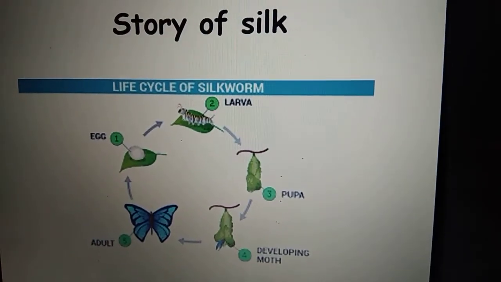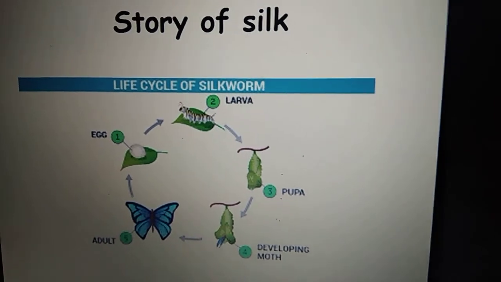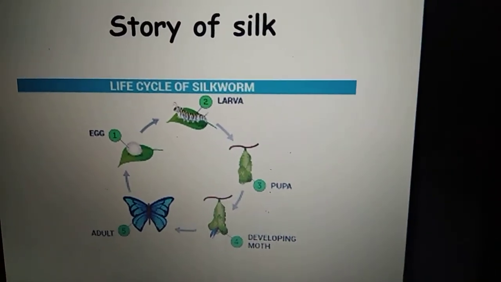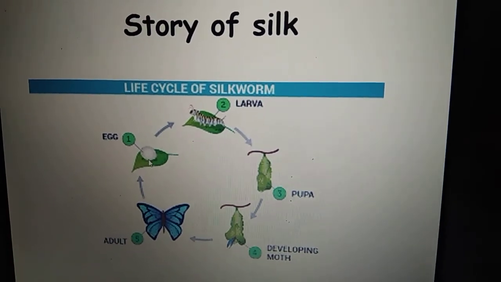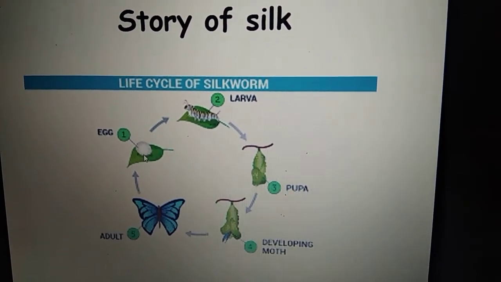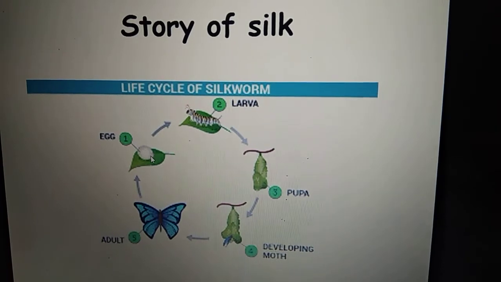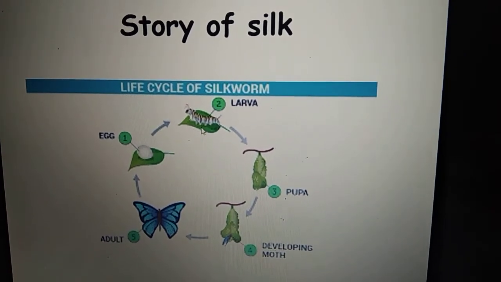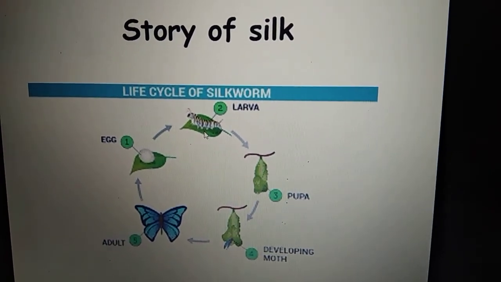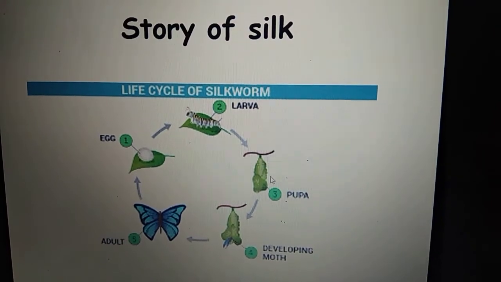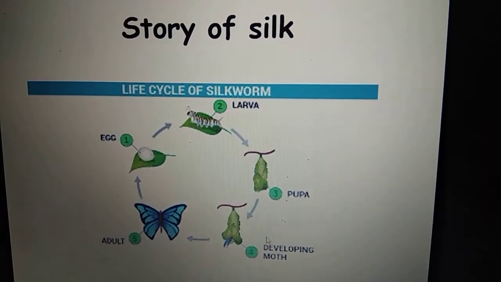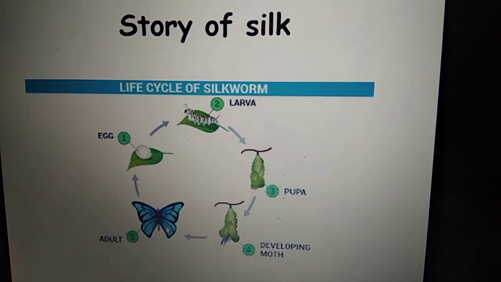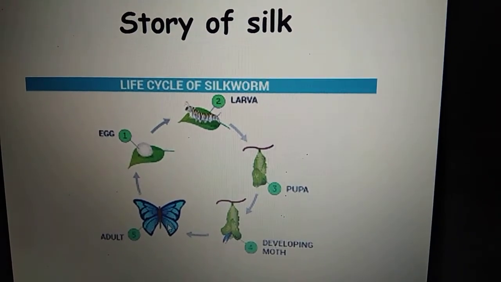Now let's know a little bit about the story of silk also. So silk we are getting from a very teeny tiny creature which is called the silk moth. The life cycle of a silk moth looks somewhat like this. There will be one egg. That egg will get converted into larva, then pupa, and this pupa will form a kind of cocoon around it, which will eventually get converted into the adult butterfly-like thing.